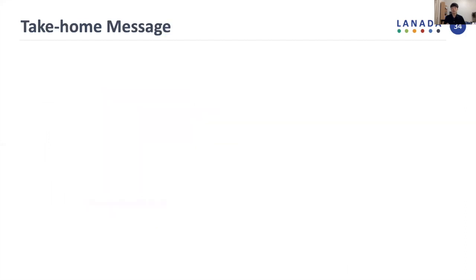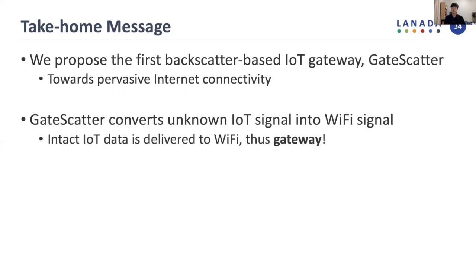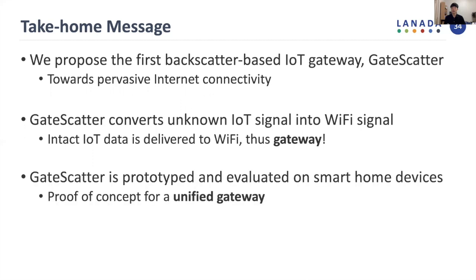Finally, let me summarize our work to give you a take-home message. In this work, we proposed the first backscatter-based IoT gateway called GateScatter. We believe it has the potential to provide pervasive internet connectivity for commodity IoT. This technique enables conversion from unknown IoT signals into Wi-Fi so that the intact IoT data is delivered to Wi-Fi. Thus, it works as a gateway. And also, as demonstrated, we prototyped and evaluated it on commodity IoT devices. Thus, we present the proof of concept as a unified gateway.